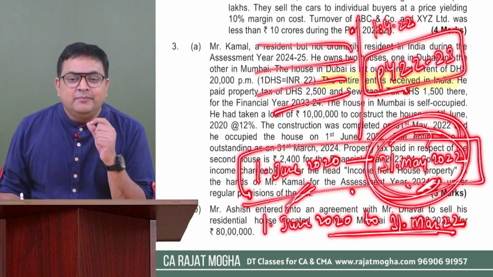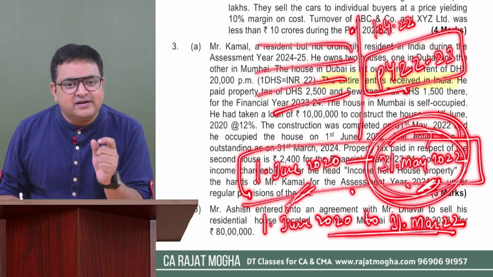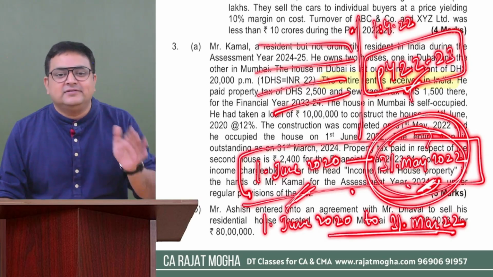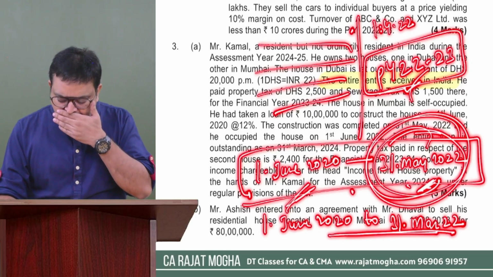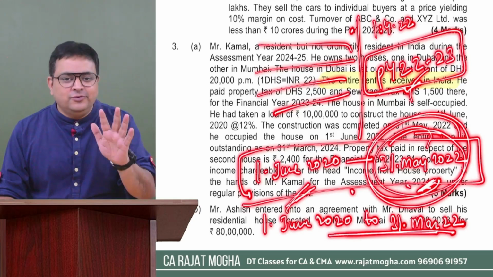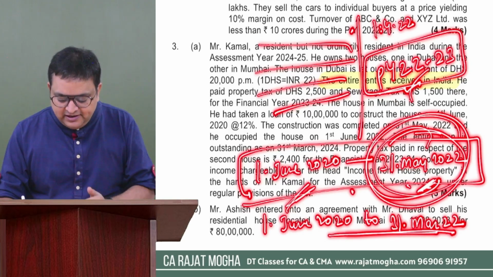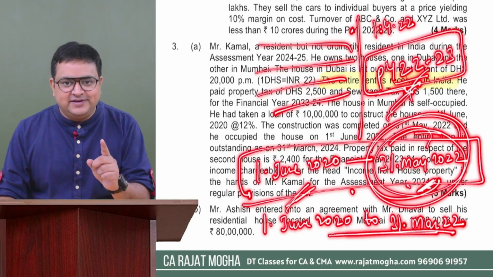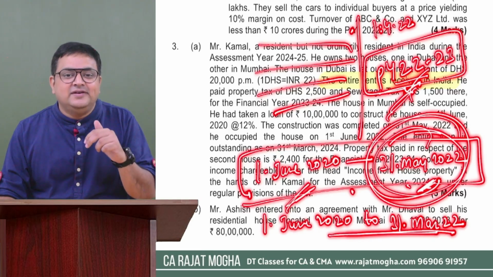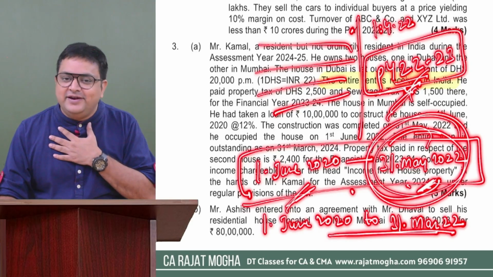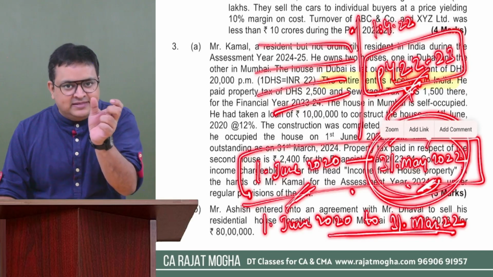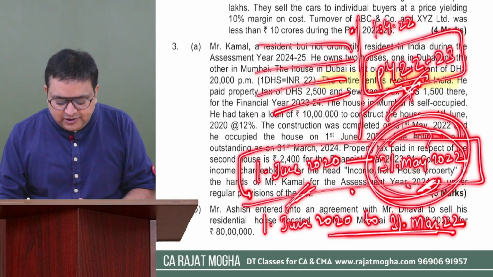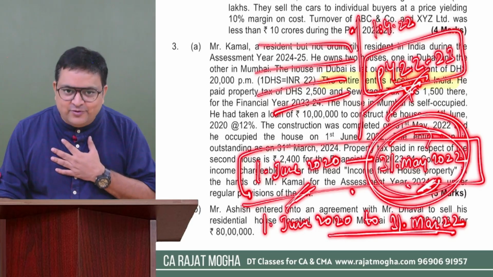Okay. Please tell me, will this pre-construction period interest be allowed in this year, or do we have to spread this particular interest in 5 equal installments? Sir, I'm so sorry. We have to spread this into 5 equal installments starting from the year in which it is completed. So previous year 22-23 would be the first year, correct? Next year is previous year 23-24. So we are doing for previous year 23-24, right? So our year is also coming in that 5 years bracket. So our year is the second year, I believe, right? First year was previous year 22-23, and our year, previous year 23-24, is the second year.